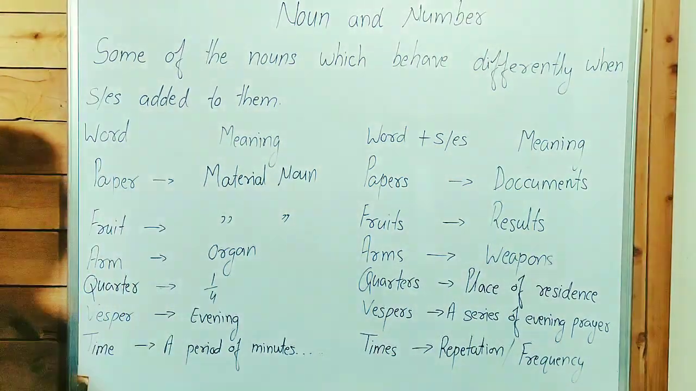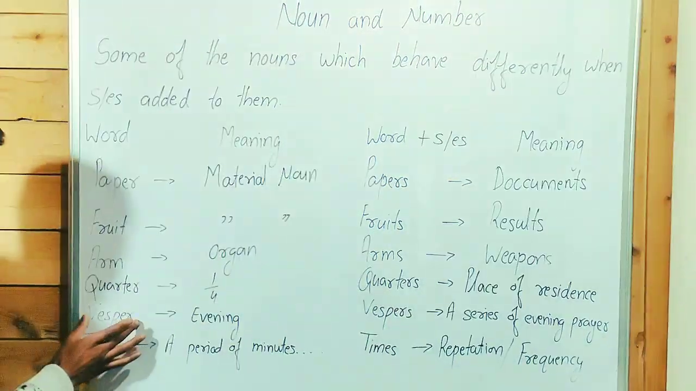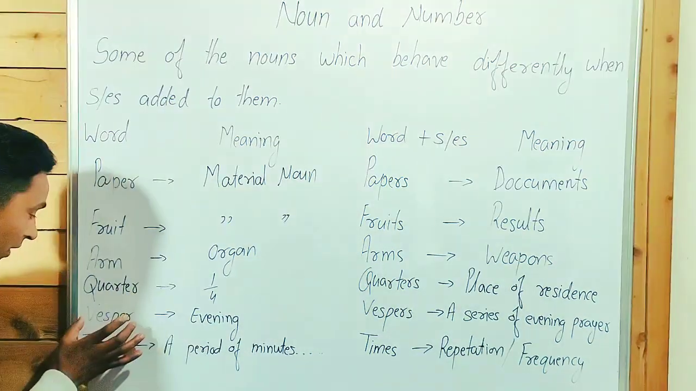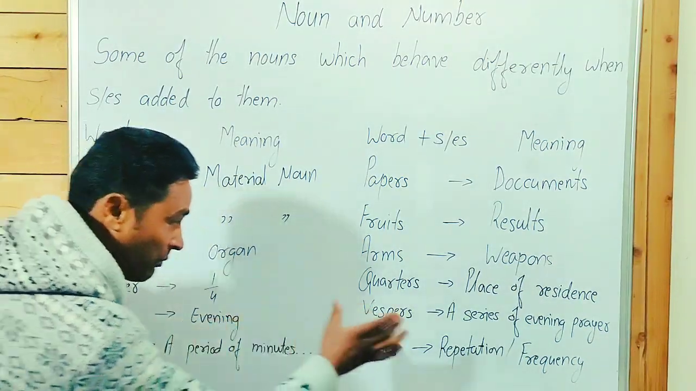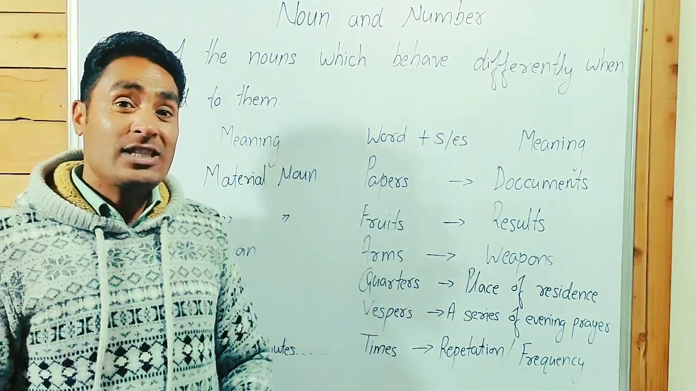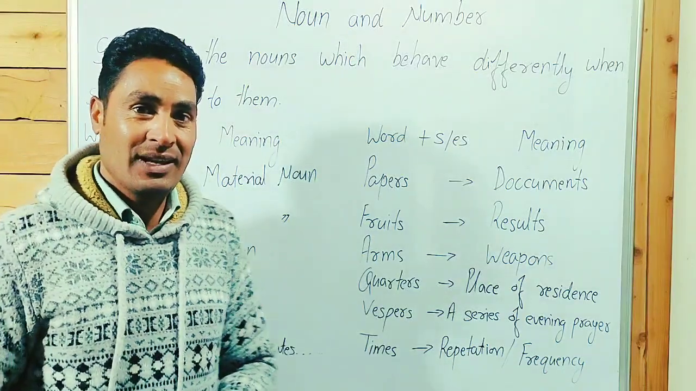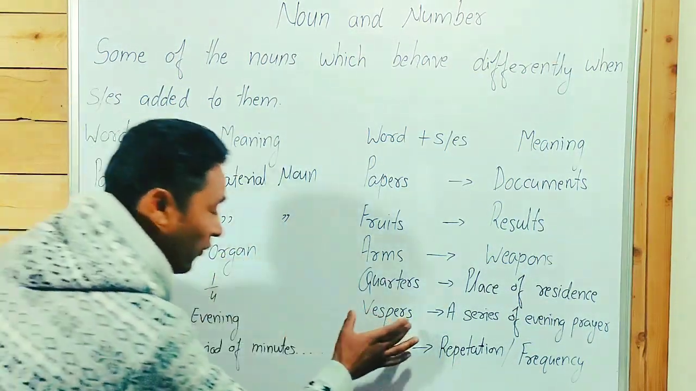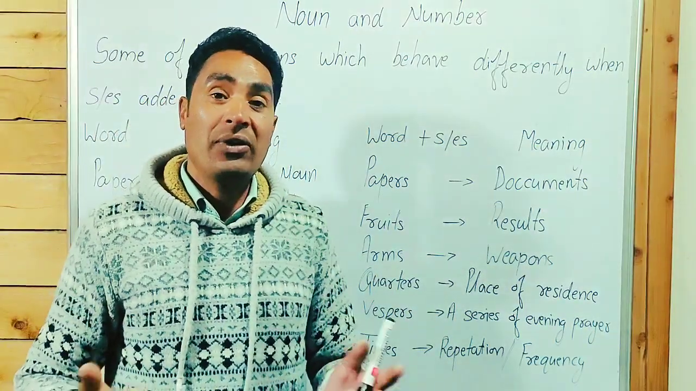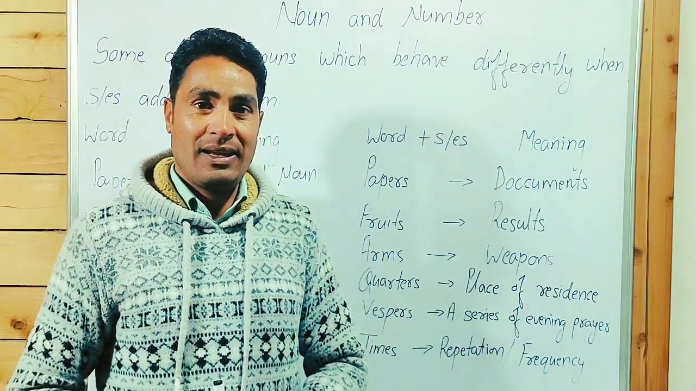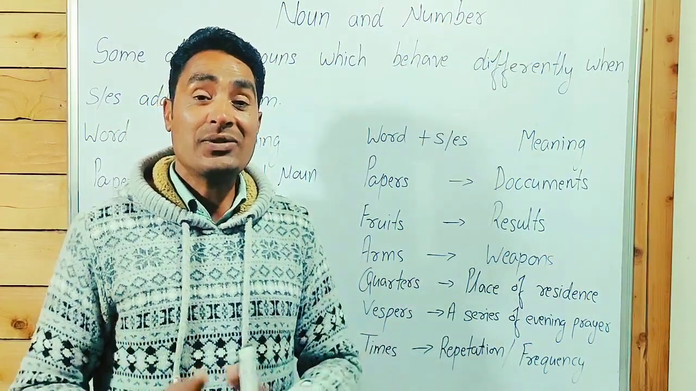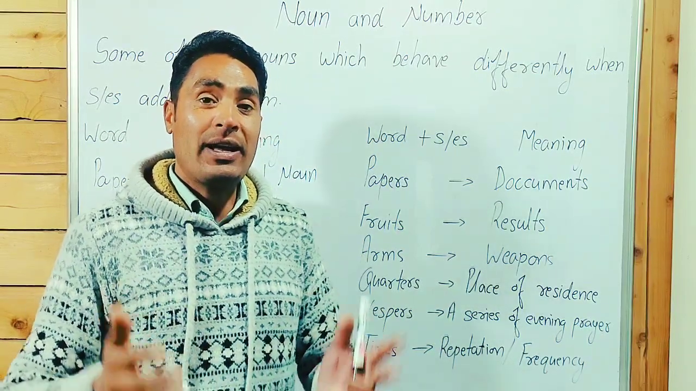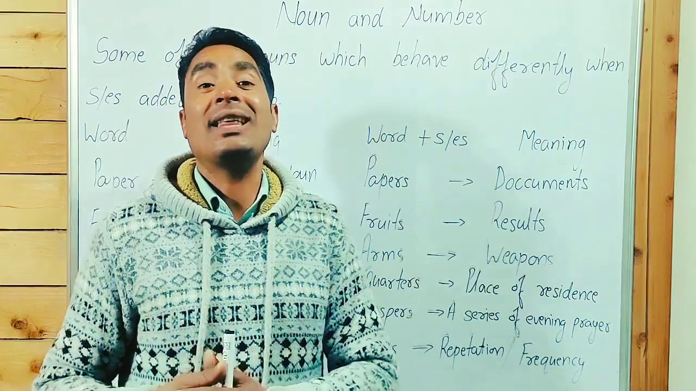When we talk about quarter, it is 1/4. Vesper is called evening. Vesper, evening time. When we talk about Vespers, it means a series of evening prayers. He is going to attend the Vespers in the church. He is going to attend the prayer of evening in the church.